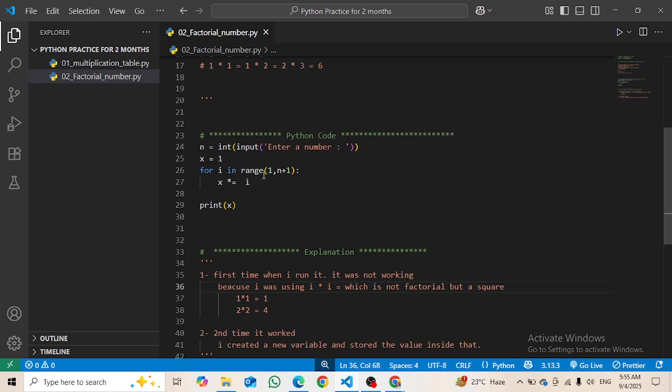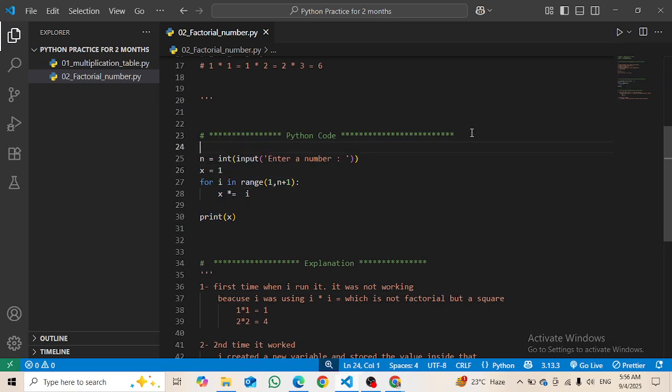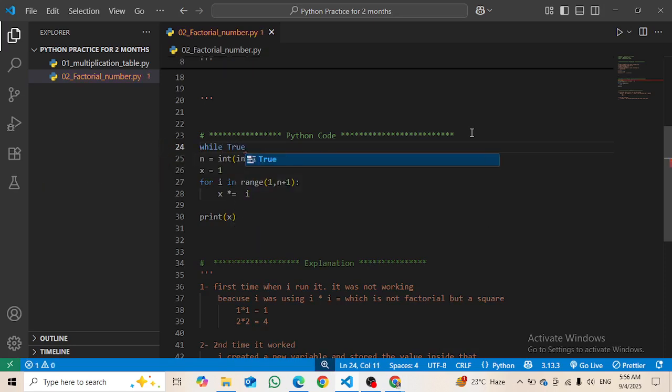I have to make some changes here, just in case my code gives me an error sometimes, so I have to handle these things. What I can do here is, first of all, make this code continue until the condition is true, so I will use while True, and then inside it I am going to write it here.